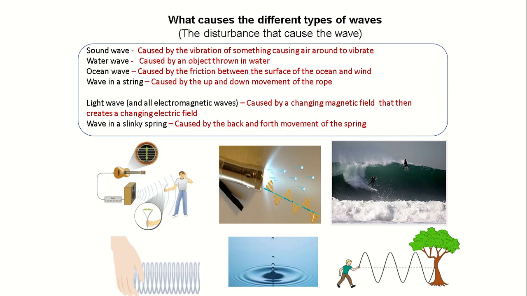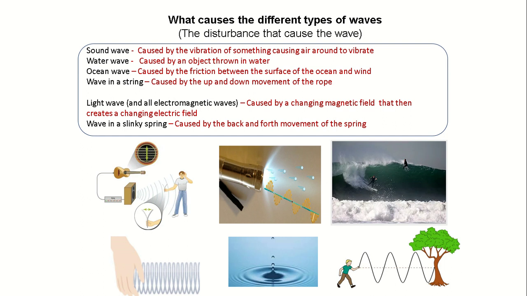What causes the different types of wave, or what disturbance generates the different types of wave? For sound wave, the cause is the vibration of something, let's say my vocal cord, leading to the vibration of air particles before sound wave is produced or generated.